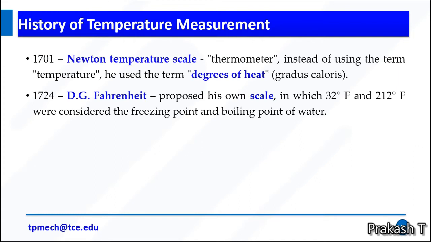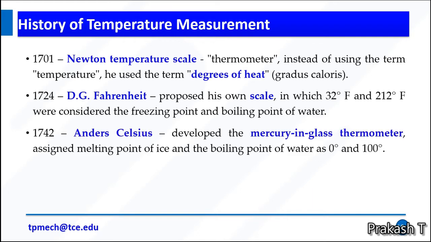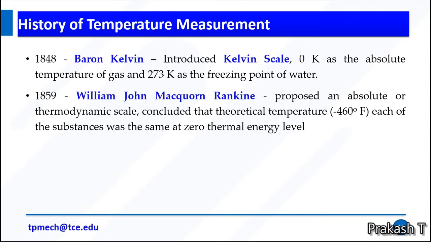The next one, in 1701, the Newton temperature scale. He invented his own scale and the thermometer, but he never used the term temperature. He used the term degree of heat. In 1724, D.G. Fahrenheit proposed his own scale in which 32 degrees Fahrenheit and 212 degrees Fahrenheit were considered the freezing point and boiling point of water. In 1742, Anders Celsius developed the mercury in glass thermometer, assigning the melting point of ice and the boiling point of water as 0 and 100 degrees Celsius. It is the commonly used thermometer.